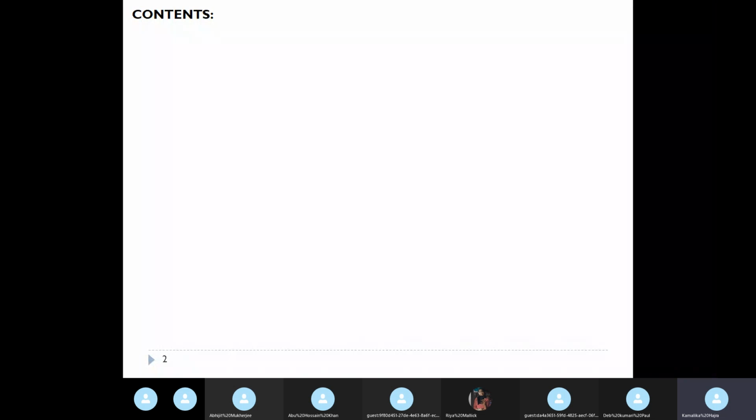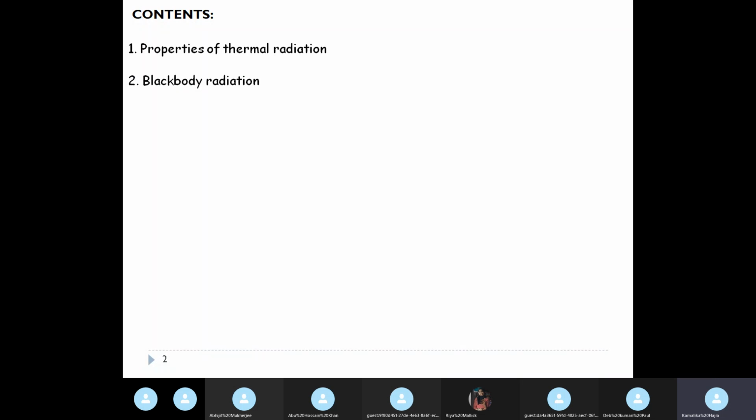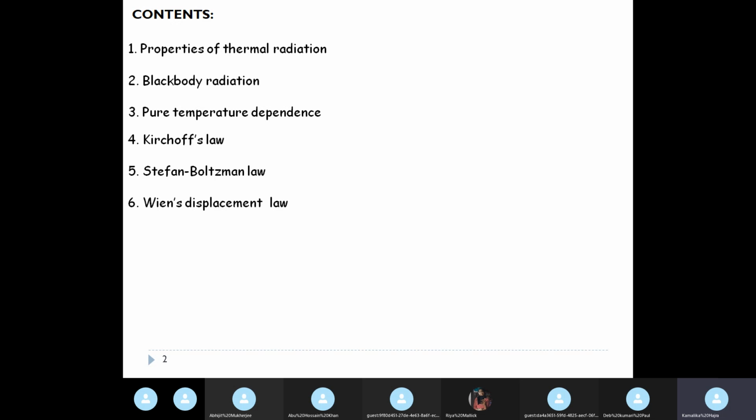So, just quickly remember the contents that we are going to do. Properties of thermal radiation, which we discussed. Black body radiation, we discussed. We also discussed pure temperature dependence, and we discussed Kirchhoff's law. I will recap all these four quickly for you, don't worry. And then we are to move on to Stefan Boltzmann law, Wien's displacement law, Wien's distribution law, Rayleigh-Jeans law and ultraviolet catastrophe. In fact, I don't think we will move on to number 5 today.